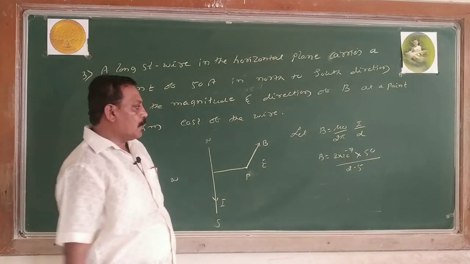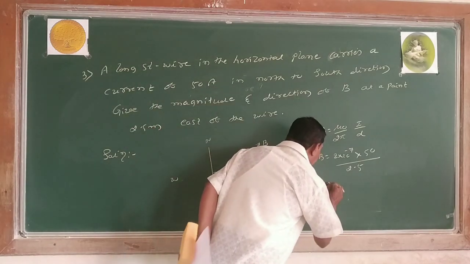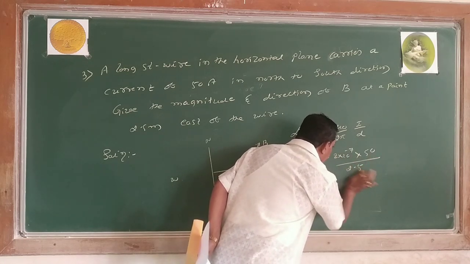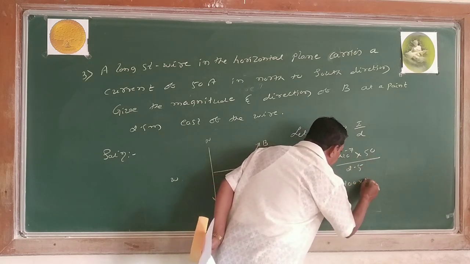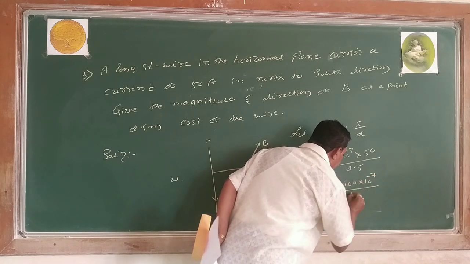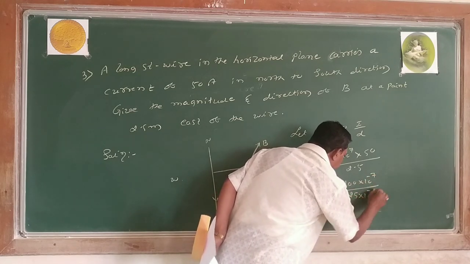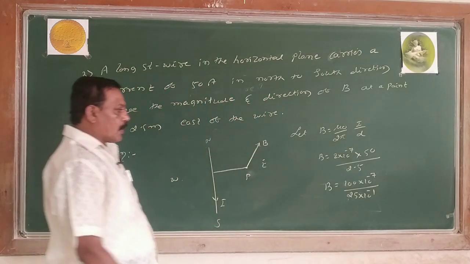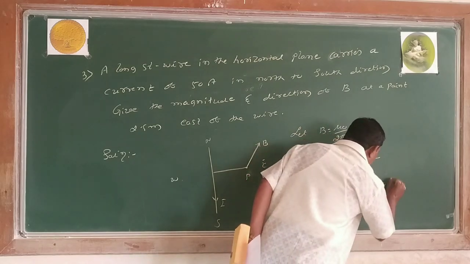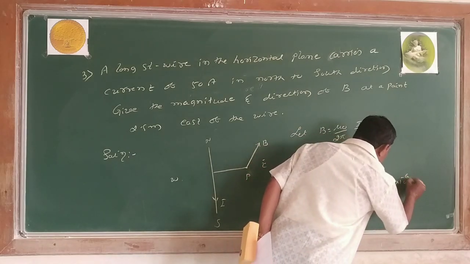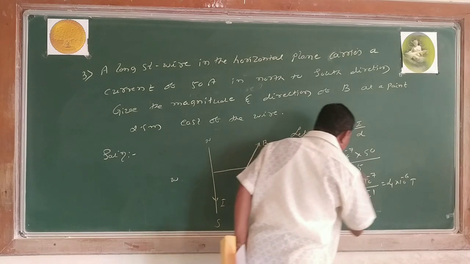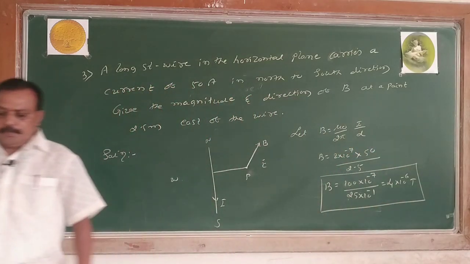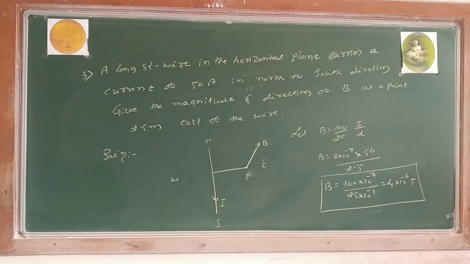Shall I write B equals 2 into 50, 100 into 10 to the power of minus 7 divided by 25 into 10 to the power of minus 1? 25 ones are 25, 4s are 100. So B equals 4 into 10 to the power of minus 6 Tesla. This is your answer. 4 into 10 to the power of minus 6 Tesla.